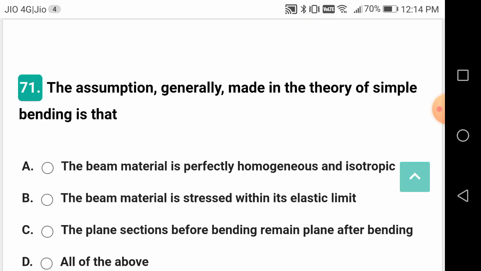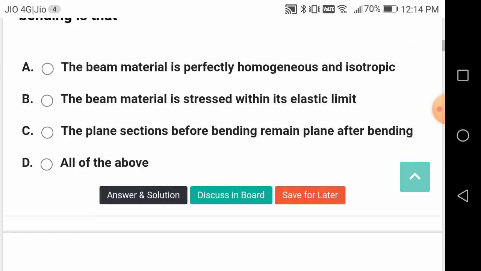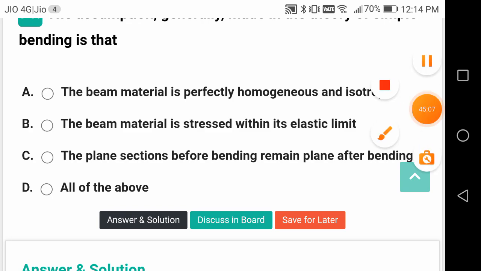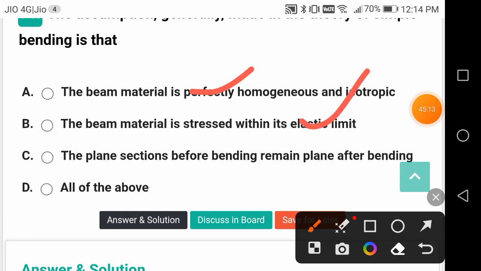The assumptions generally made in the theory of simple bending. This is a good question, friends. All of these are the assumptions of the theory of simple bending. Homogeneous material, stressed within the elastic limit. Plane sections remain plane after bending as before bending.